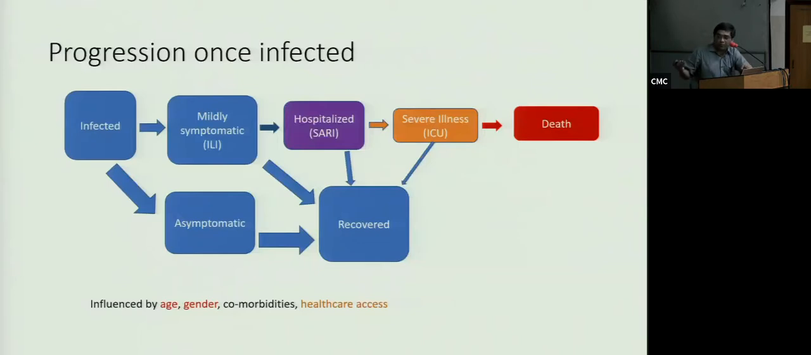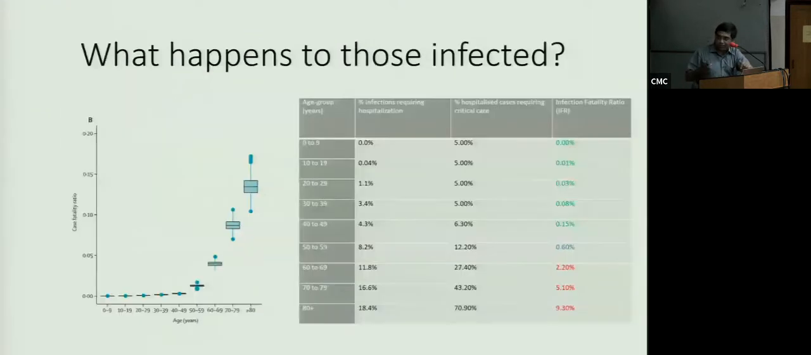Same thing goes with people like me who are obese. Gender is an issue. That is, males seem to have a higher risk right from a younger age group up to the older age group. And we also know that healthcare access would make a difference. So if you treat people early, you are able to provide them oxygen therapy, you may be able to pick up things that you can change.